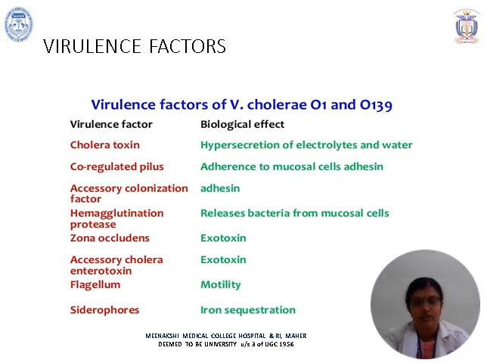Coming to the virulence factors, the main thing we have to remember is the cholera toxin. This cholera toxin is the one causing the whole pathogenesis that we'll be seeing next, and it causes hypersecretion of electrolytes and water. You have the toxin co-regulated pilus, which helps adhere to the mucosal cells. Then comes the adhesin, the accessory colonization factor, which helps in the adhesion of the organism to the stomach mucosa. Then comes hemagglutinin protease, which releases the bacteria from the mucosal cell. Then come zona occludens toxin and accessory cholera enterotoxin, which are exotoxins. And then you have the flagellum, which is helpful for motility, and the siderophores for iron sequestration.